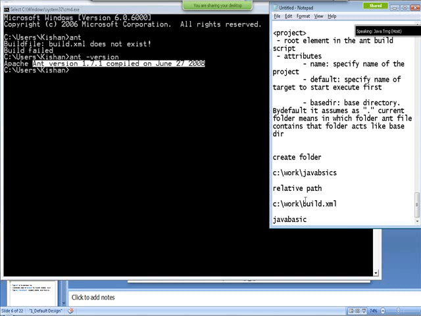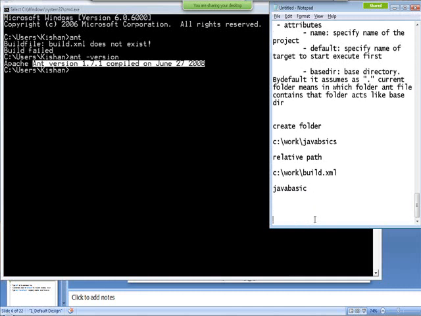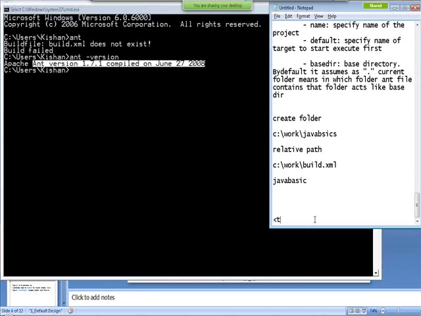Am I clear? And besides this, you are going to have another important element called the target element. So what is this?